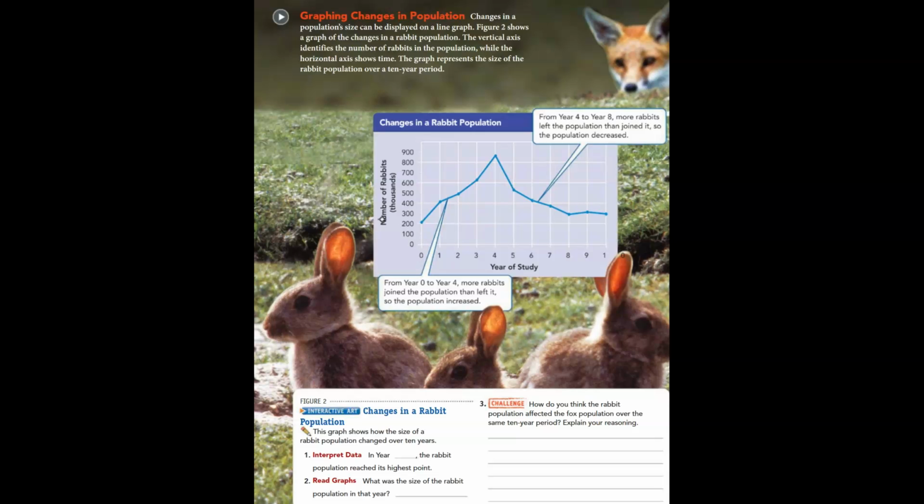One could be that the fox population changed in relation to its food, presuming that the foxes in this population are eating rabbits. As the number of rabbits increased, the number of foxes could have increased. But if the number of rabbits decreased, then the foxes would also decrease, either by dying out or by having to go in search of food elsewhere.